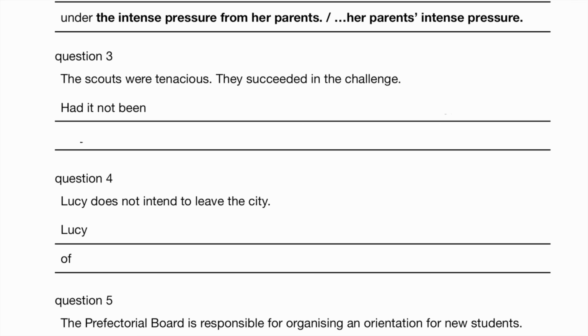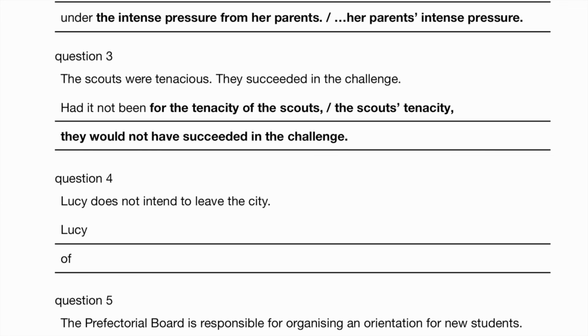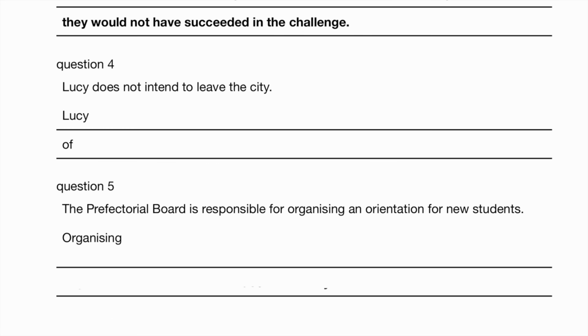Tenacious means not giving up, right? Persevering, always trying despite failure. So had it not been for the, now there are many scouts, right? So for the tenacity of the scouts, okay, they would not have succeeded in the challenge. Or had it not been for the scouts' tenacity. Does not intend. So Lucy has no intention of leaving the city.